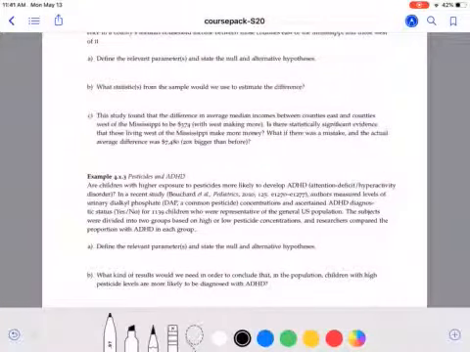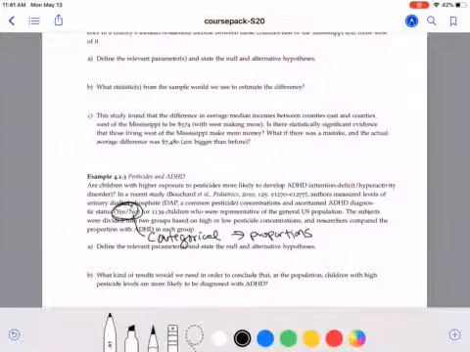Okay, so we have two groups, and we're looking at, for each of those groups, what percentage have a diagnosed case of ADHD. We want to define the relevant parameters and state the null and alternative hypothesis. So we usually look at P1 and P2 if we're comparing proportions, because when we have yes-no data, this is categorical data. And when we're dealing with categorical data, we look at proportions instead of means. Means are useful for quantitative data. So we have these two groups, and we're looking at categorical data and comparing their proportions.